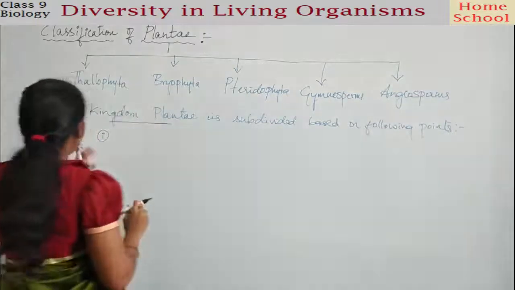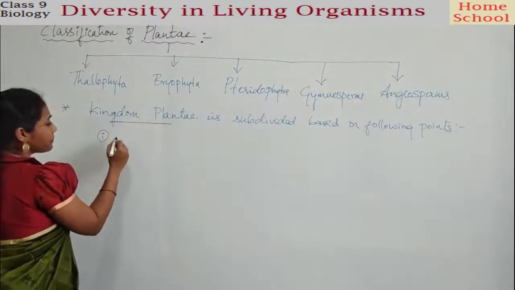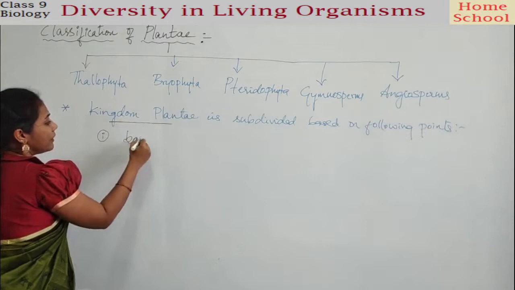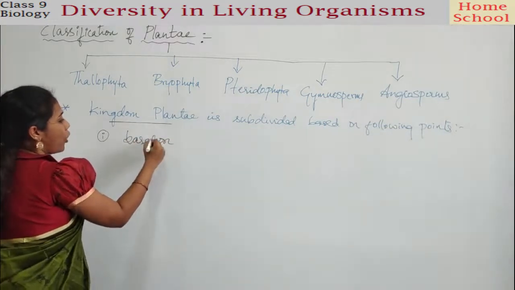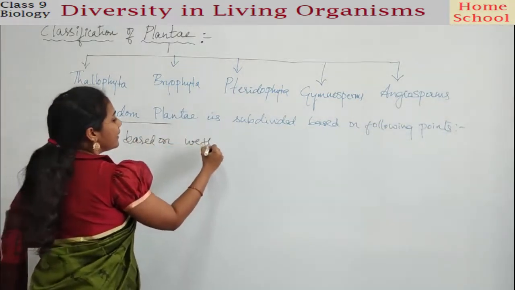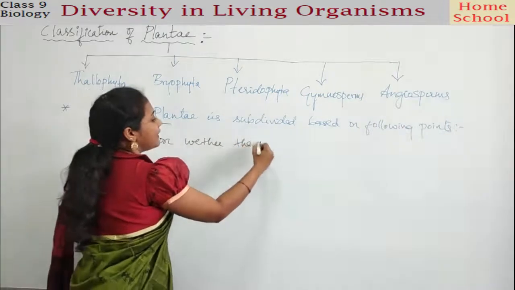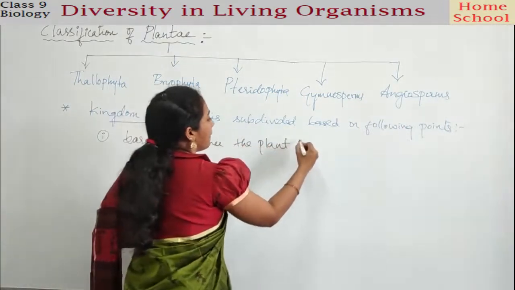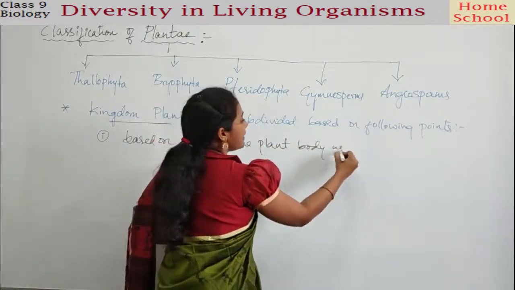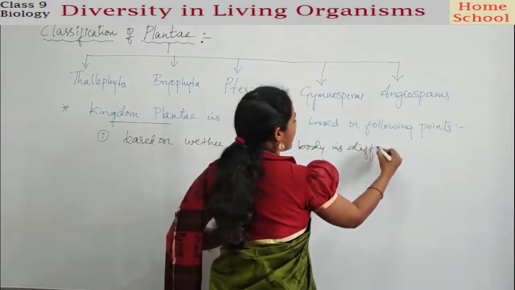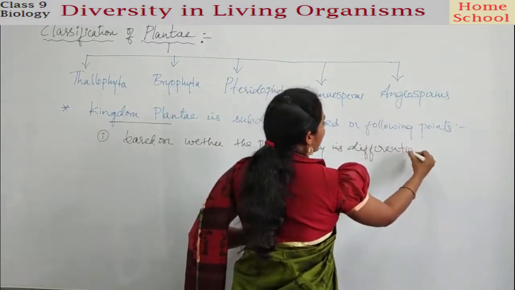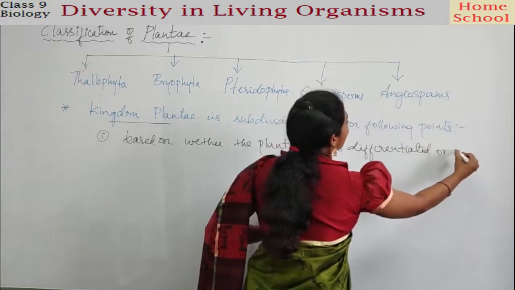Okay, so what I would like to write here is: based on whether the plant body is differentiated or not. Differentiated or not.